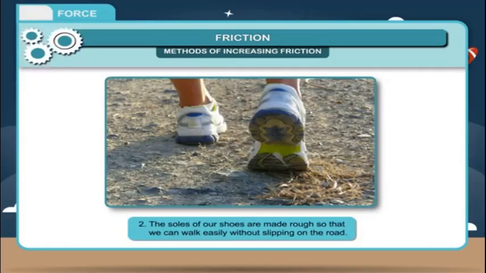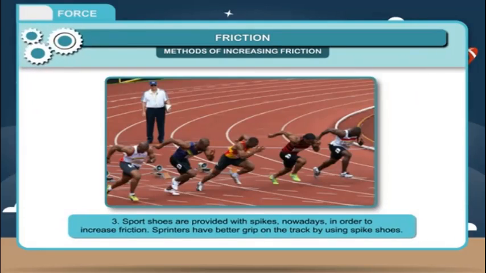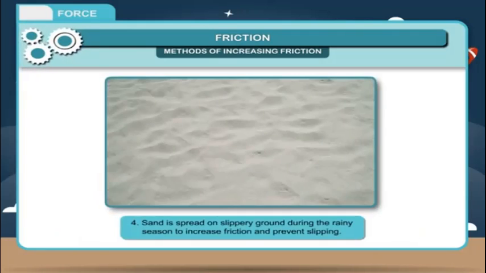2. The soles of our shoes are made rough so that we can walk easily without slipping on the road. 3. Sport shoes are provided with spikes nowadays in order to increase friction. Sprinters have better grip on the track by using spike shoes. 4. Sand is spread on slippery ground during the rainy season to increase friction and prevent slipping.